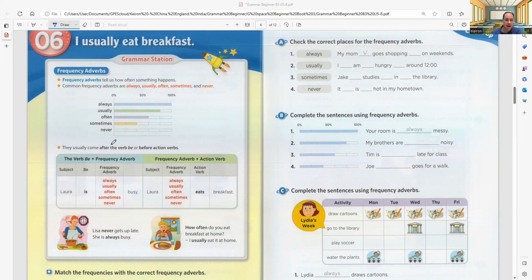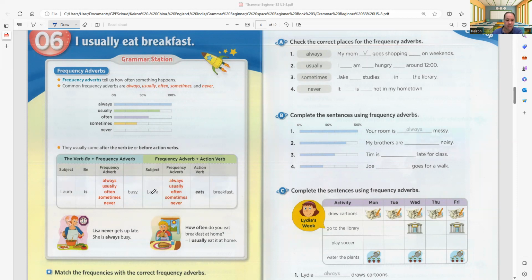They usually come after the verb be or before action verbs. Here we go. Subject, be, frequency adverb, and here is an action verb. So Laura is always busy, okay? Laura always eats breakfast. So here's the action verb. Laura is usually busy. Laura usually eats breakfast, right? Eats because Laura is she.